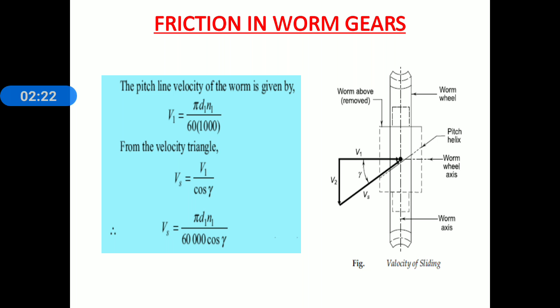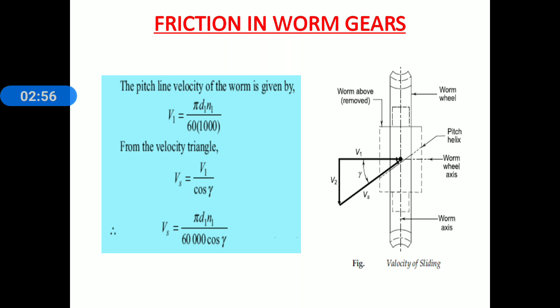Again everyone observe the figure. Using this sketch we find out the rubbing velocity. For finding the rubbing velocity we consider this velocity triangle. From the velocity triangle we consider cos gamma. Cos gamma is equal to adjacent side to the hypotenuse. Adjacent side is the pitch line velocity of worm, and hypotenuse is the rubbing velocity, and therefore cos gamma is equal to V1 divided by Vs. Therefore Vs is equal to V1 divided by cos gamma.